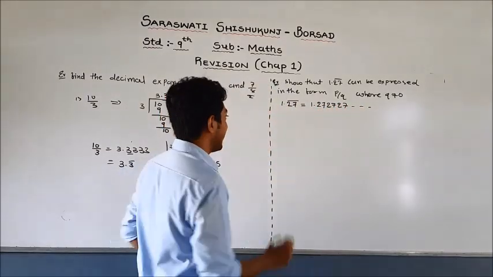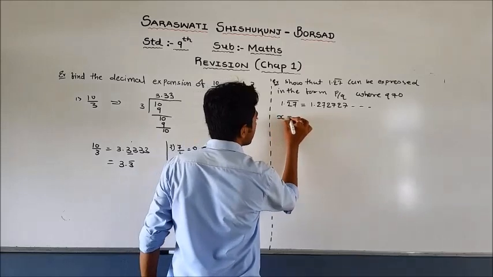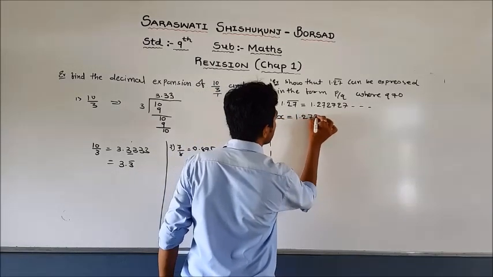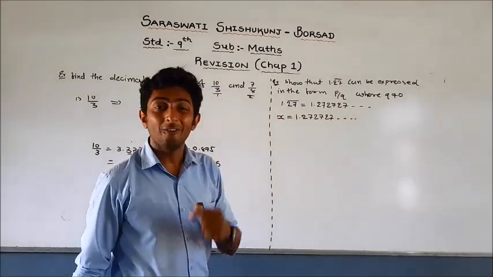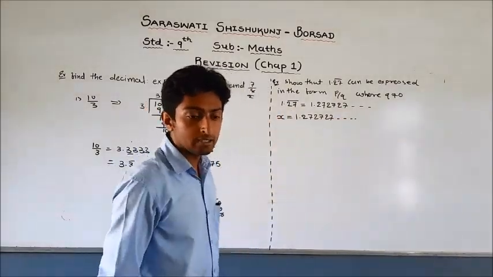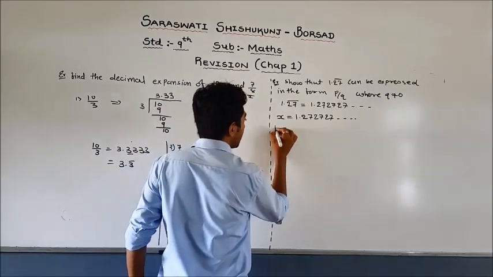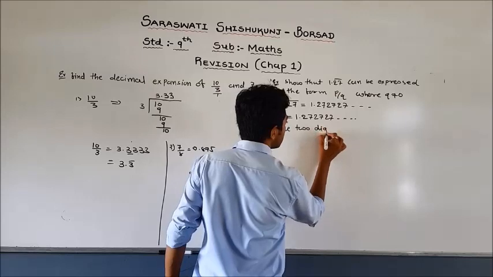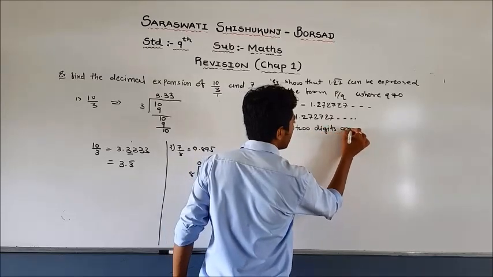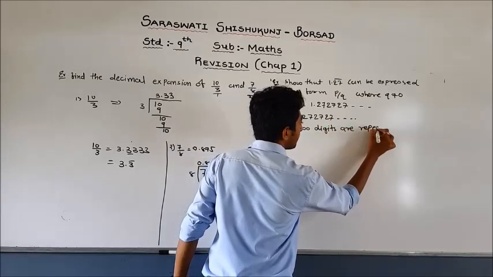Now let us take x equal to 1.272727 dot dot dot. Now we know that two digits are repeating here.